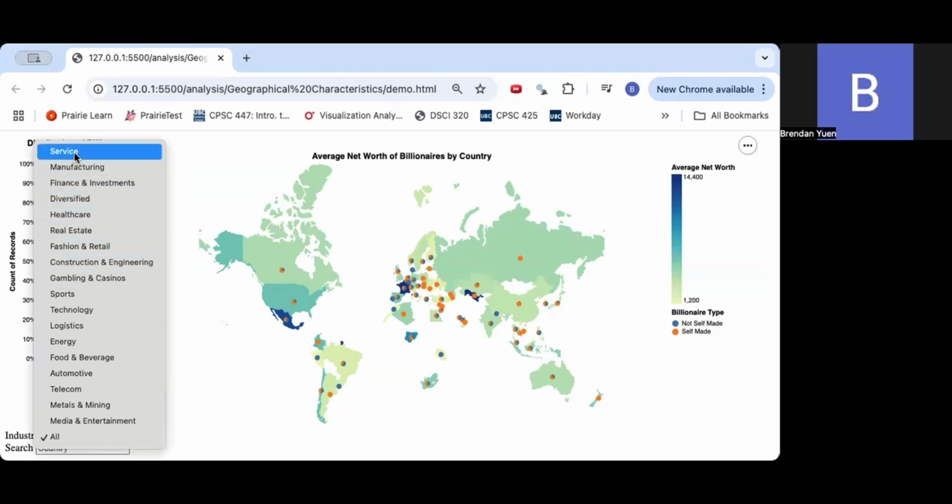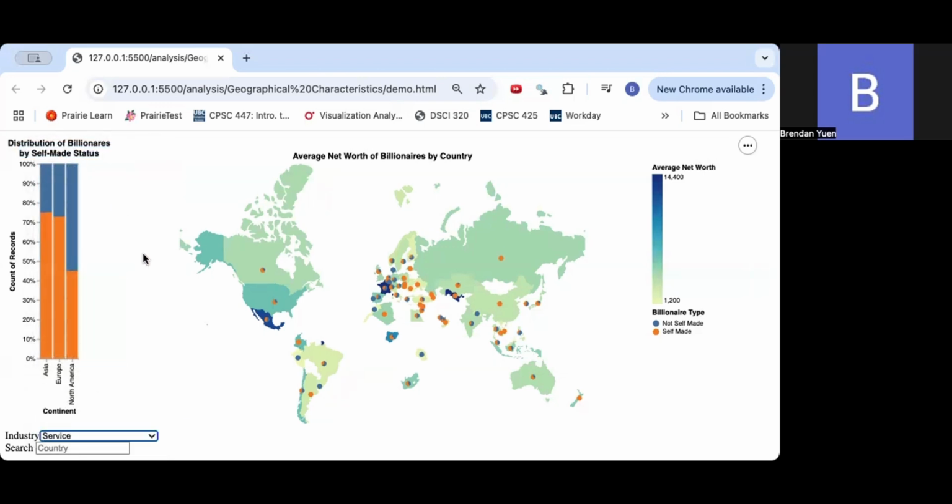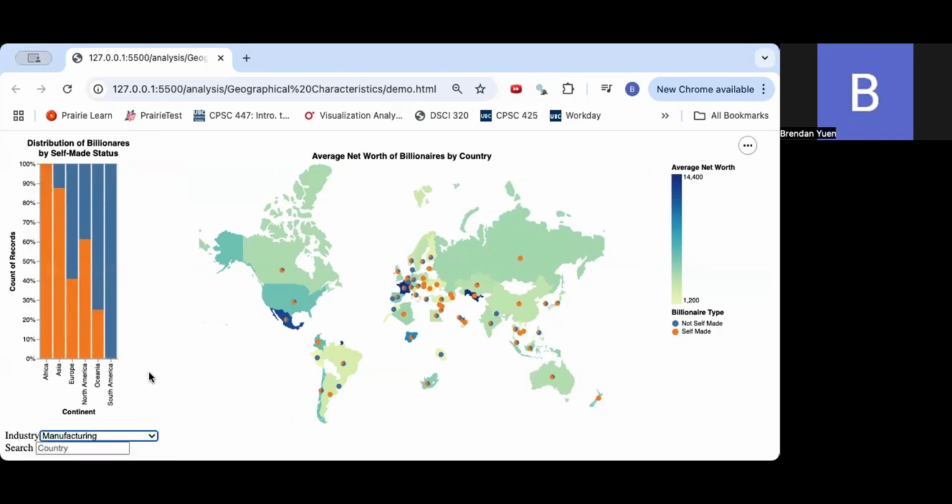So let's say we wanted to filter by service. We can see that there are billionaires in Asia, Europe, and North America. And if we wanted to compare it with a different industry, we can say manufacturing. You can see that along with Asia, Europe, and North America, there's also Africa, Oceania, and South America.